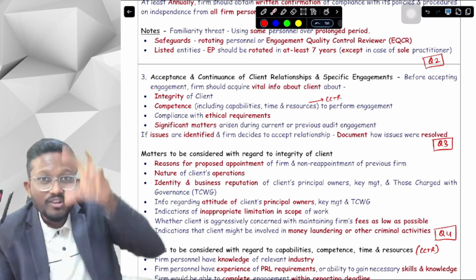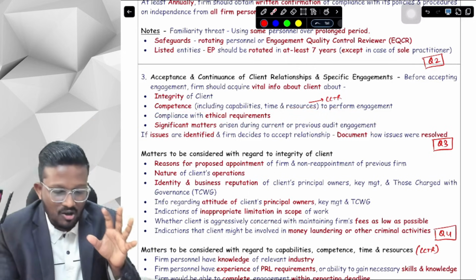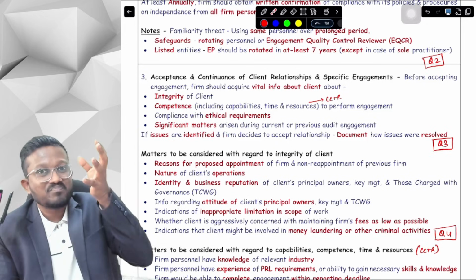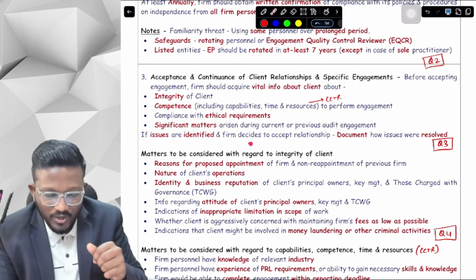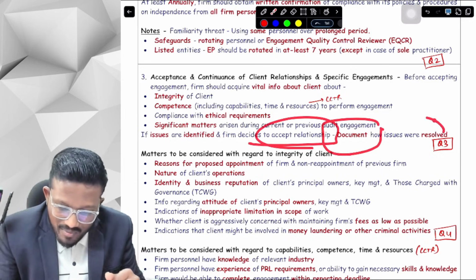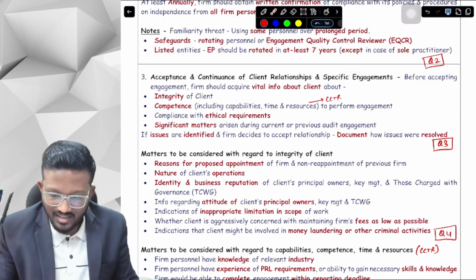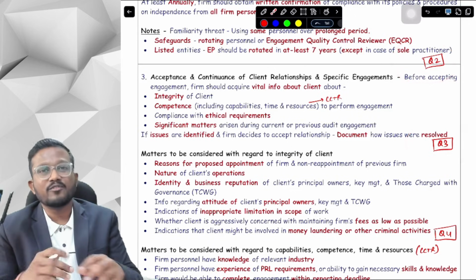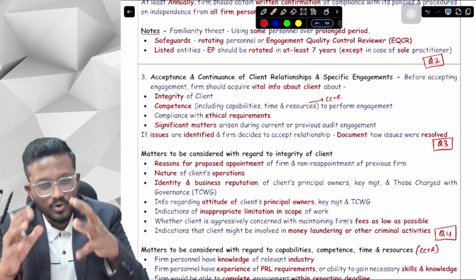Okay, yes sir, if we find any issues in any of the above, and despite the issues we decide to continue or accept the relationship, then we have to document how the issues were resolved. Okay, yes sir, I have mentioned the question number here. In case you have my question bank, you can definitely follow the question numbers that I have mentioned here.